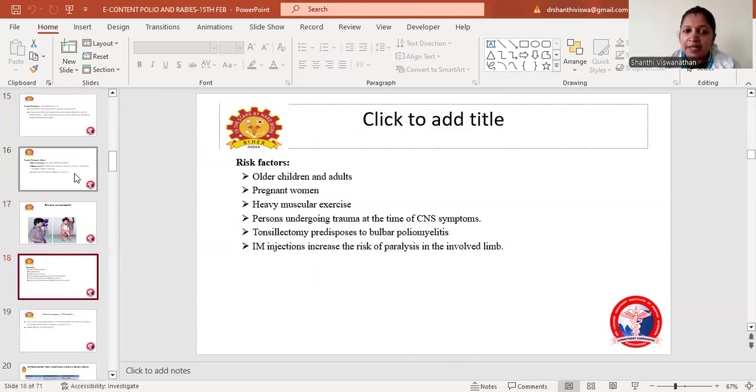Coming to the risk factors, it is more common in older children and adults, pregnant women, heavy muscular exercise, and trauma at the time of CNS symptoms. Tonsillectomy predisposes to bulbar poliomyelitis. IM injection increases the risk of paralysis in the involved limb. Suppose you give an IM injection to the paralyzed leg, the risk of paralysis will be greater. So these are the risk factors in poliomyelitis.